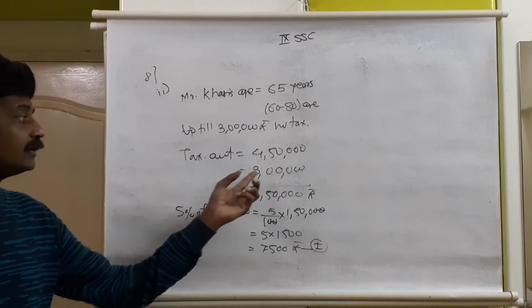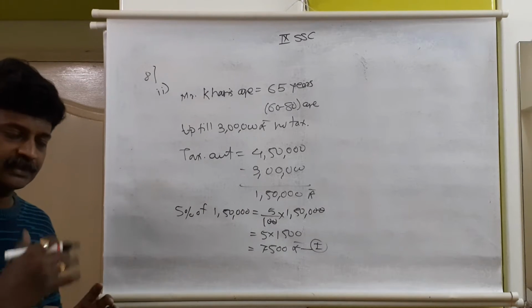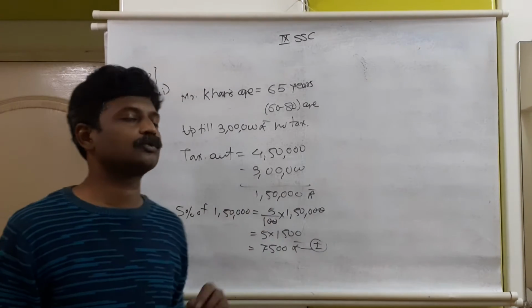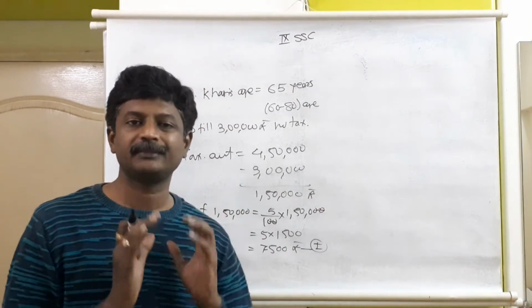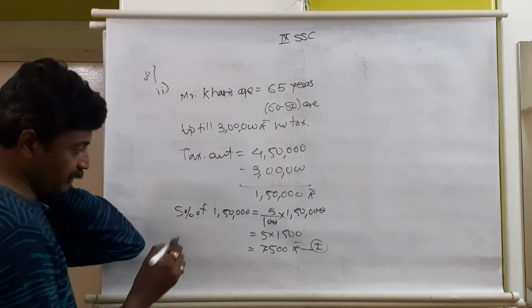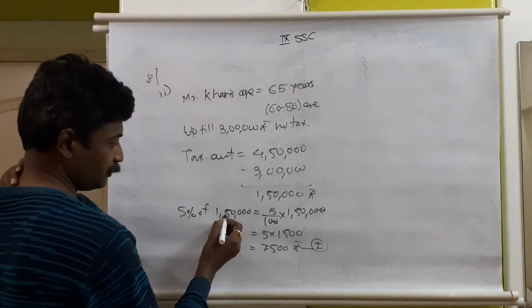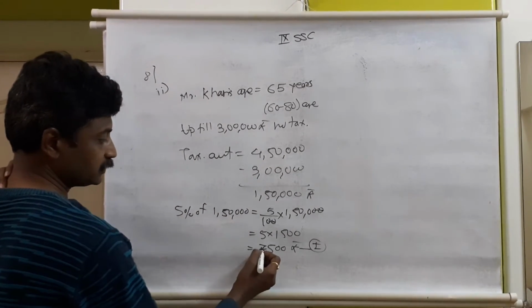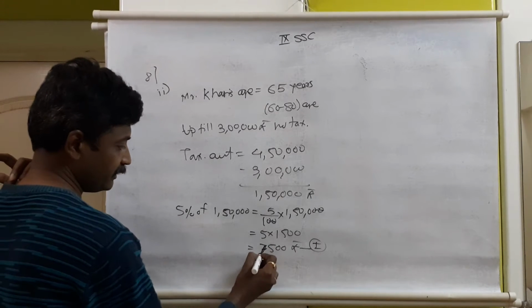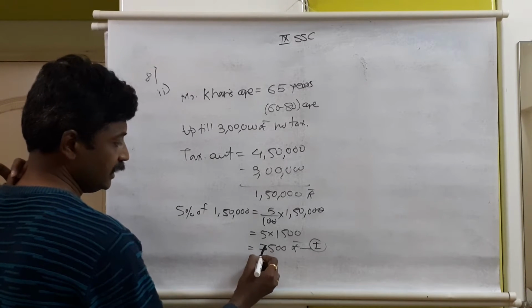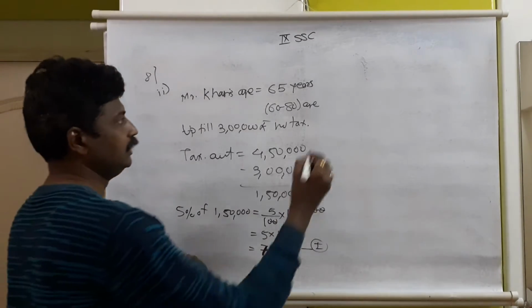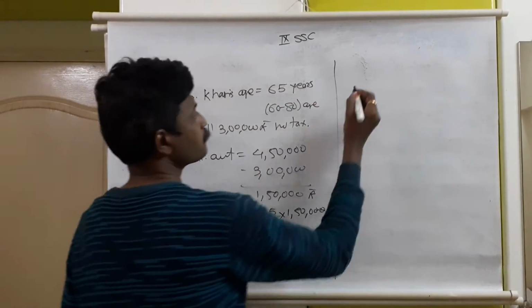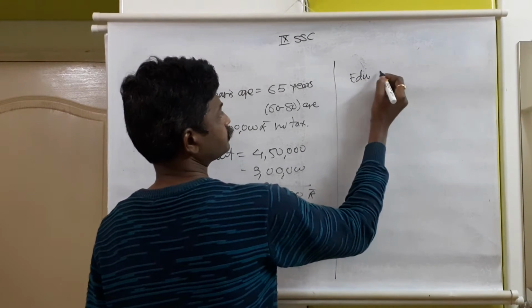So for the first 3 lakh, no tax. The remaining amount is 1,50,000 rupees, which comes under the 3 lakh 1 rupee till 5 lakh range. 5% is the tax applicable. 5% of that taxable amount, 1,50,000, comes to 7,500 rupees. On this 7,500 rupees, education cess is 2% and higher education cess is 1%. So total how much will you be paying? Education cess.